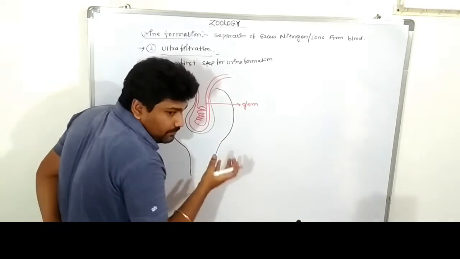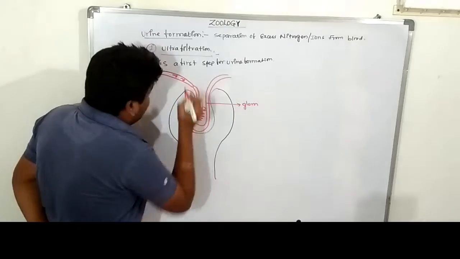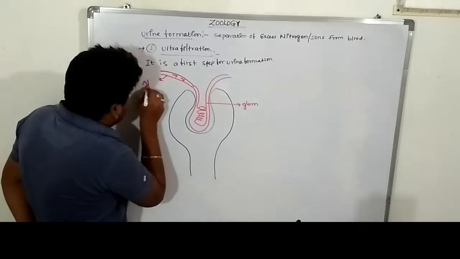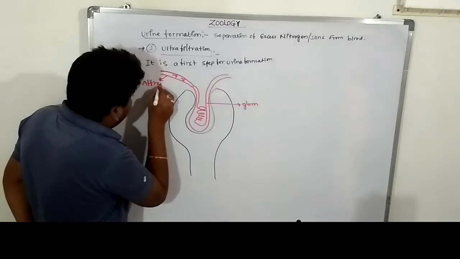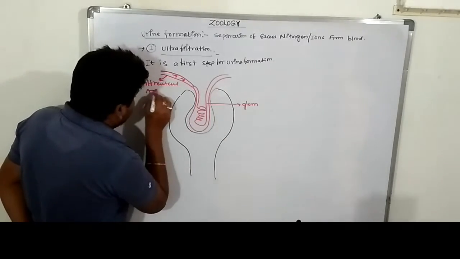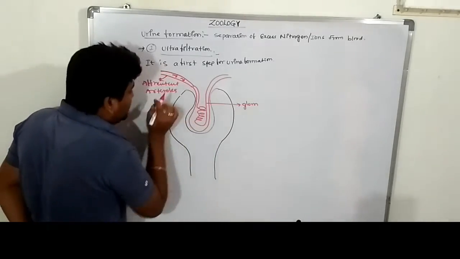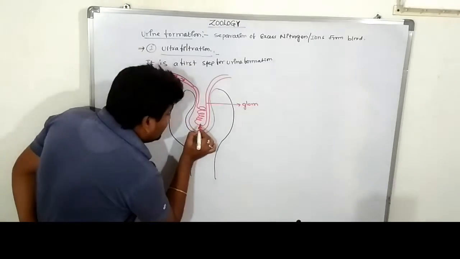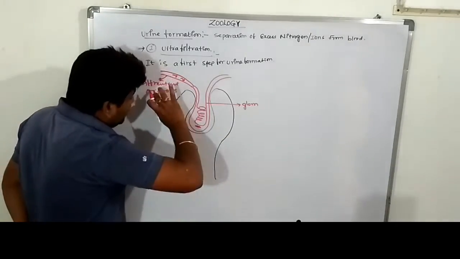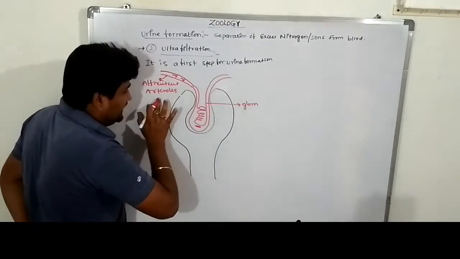The blood enters the glomerulus through the afferent arterioles. When the blood enters the glomerular region, listen carefully. Which region does the blood enter? The glomerular region, through the afferent arterioles.